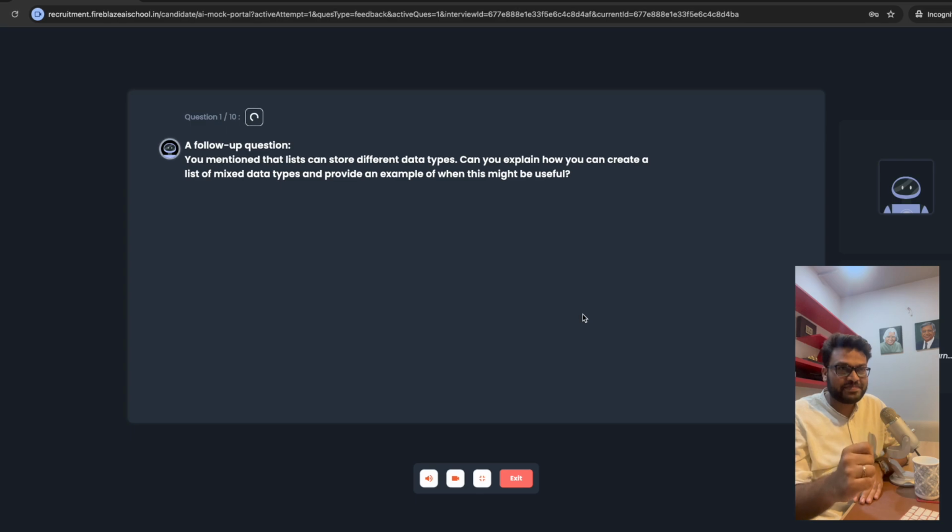You mentioned that lists can store different data types. Can you explain how you can create a list of mixed data types and provide an example of when this might be useful?